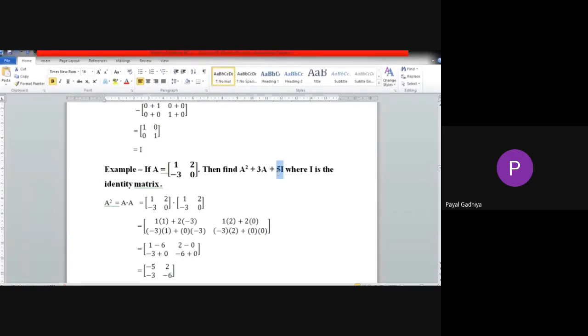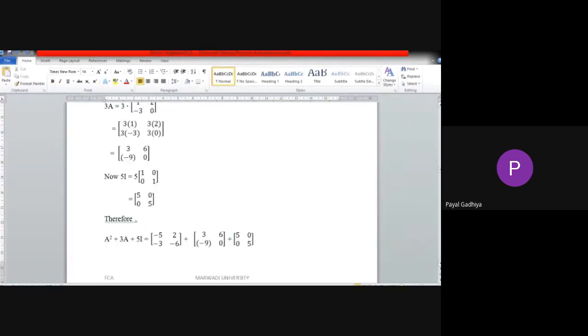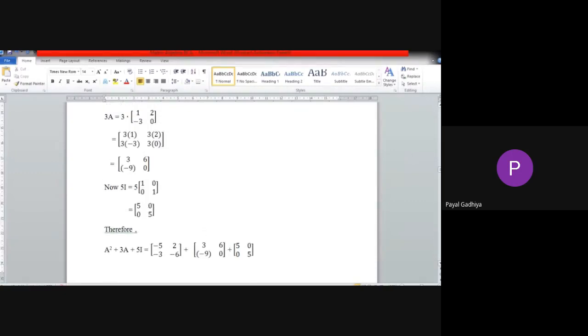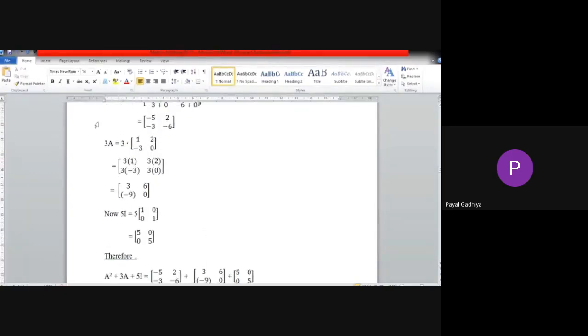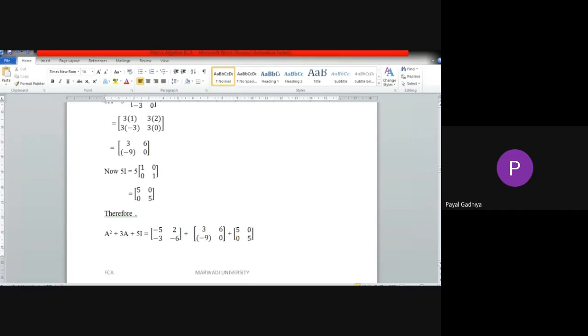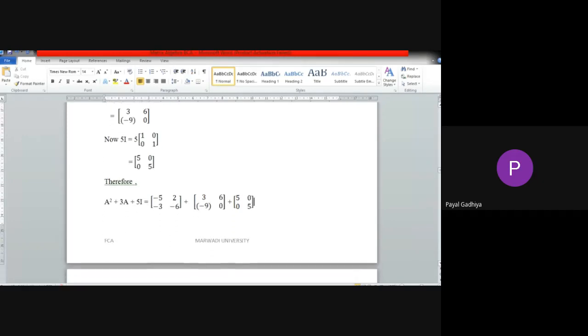Okay, so now we got three terms: A square, 3A and 5I. Now we have to add those terms. Simple. See, here we got A square, then this is 3A, this is 5I. Now we will add all these matrices, A square plus 3A plus 5I.